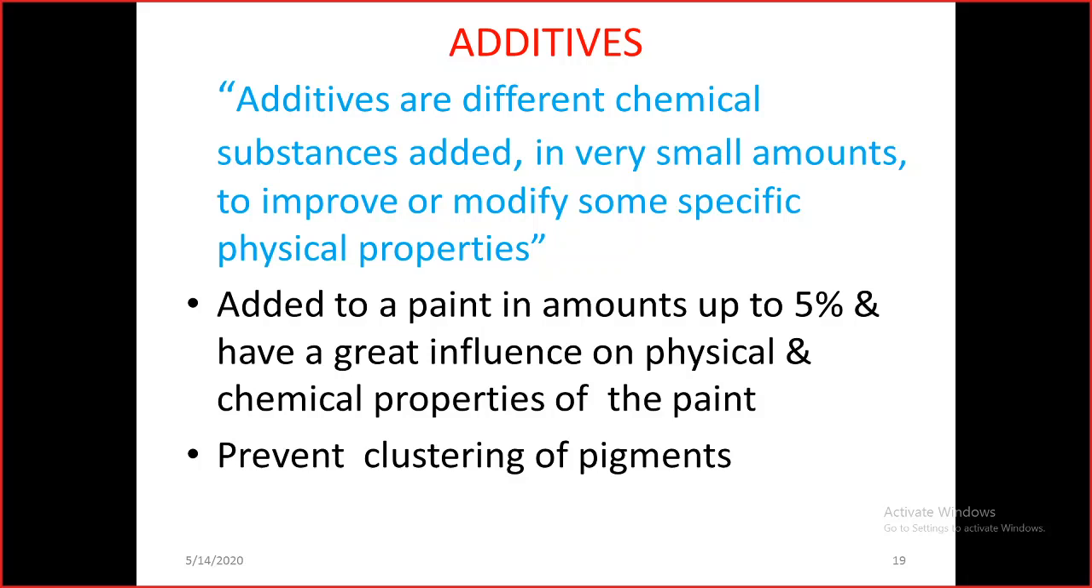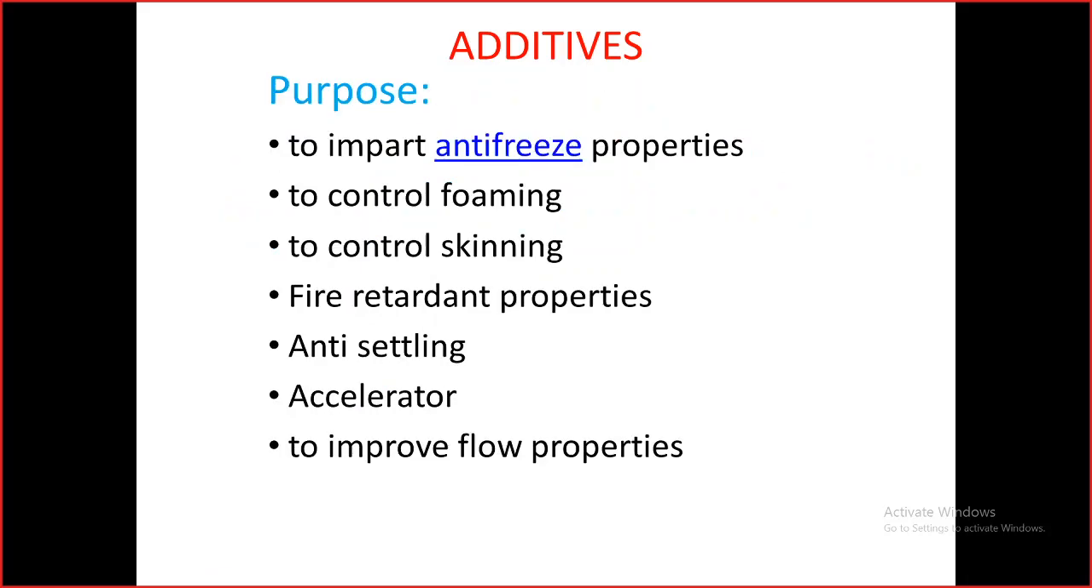And some additives are used for specific physical properties. Normally it will be in the range of 5% in the paint, and it will prevent the clustering of the pigments. If you see what the specific properties are, then you can understand what these additives are: to impart antifreeze properties and to control foaming. While stirring, foam should not be formed.